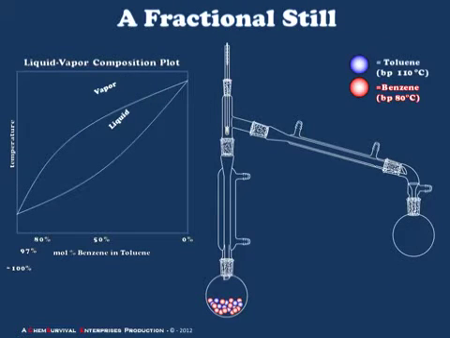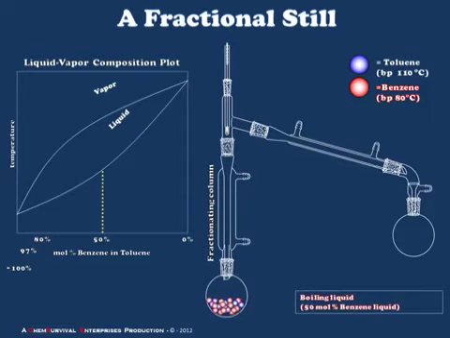The tool which we use to achieve the same effect as in the previous example is a fractional still, which differs from a simple still only by the addition of something called the fractionating column. The fractionating column is inserted between the boiling liquid and the still head. Sometimes it's packed with solid materials to provide additional surface area, and we'll discuss why that's so in a moment. But for now, let's just take a look at our fractional still in which we have charged the boiling flask with 50 mole% benzene in toluene.